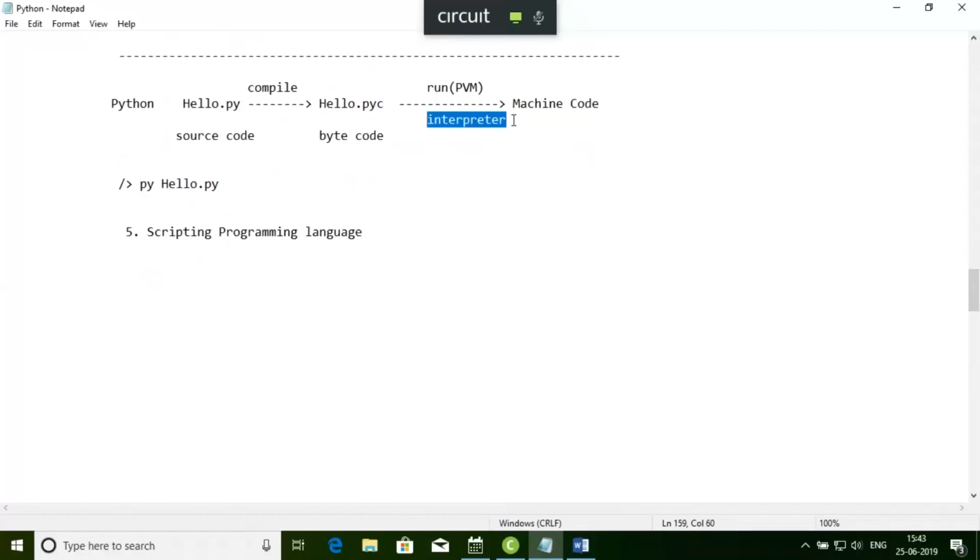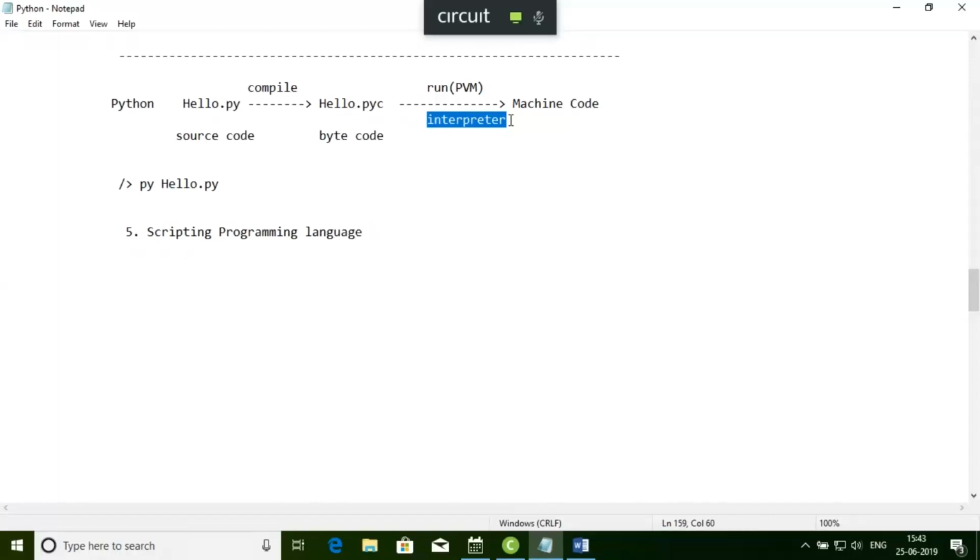When you have 1,000 lines of code, it is going to execute a single line at a time. First line executed, then second line, then third line. Like this, the interpreter works inside the PVM, or Python virtual machine. So since it is using an interpreter, it is slightly slow.